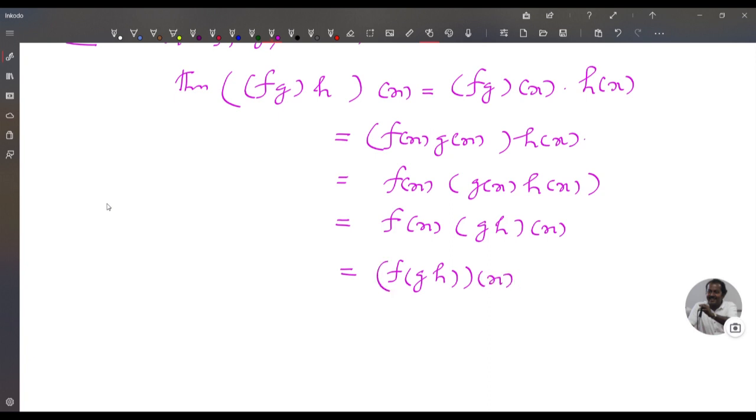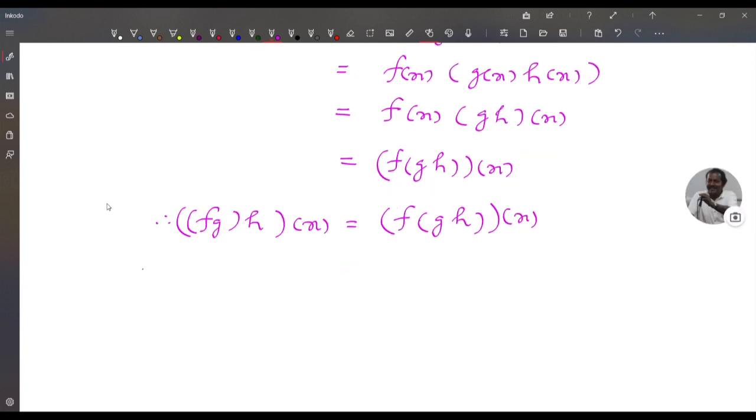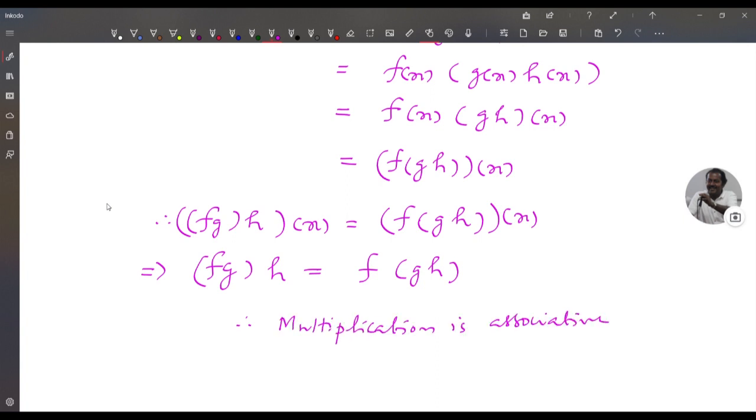Therefore, f into g into h of x equals f into g into h of x. So this implies f into g into h equals f into g into h. Therefore, associativity holds. Function multiplication is associative in F. So this proves the R2 axiom.